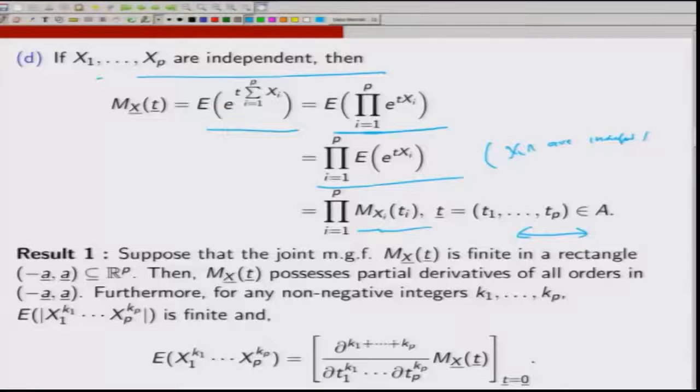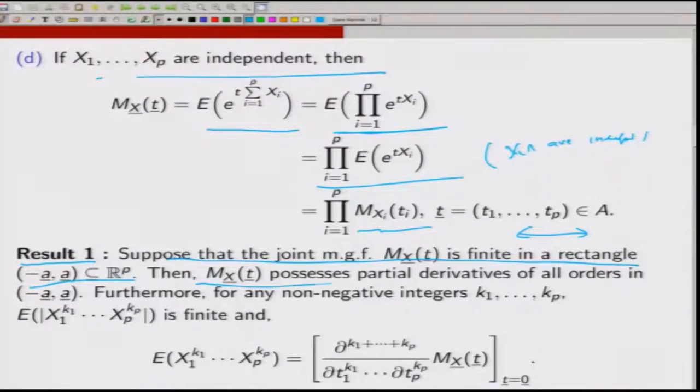But before that, let us do this result. We did a similar result in the case of a real random variable. So, suppose your joint MGF is finite in a rectangle minus a to a. So, suppose your MGF is finite in a neighborhood of 0. Then M_X(t) possesses partial derivatives of all orders in minus a to a.